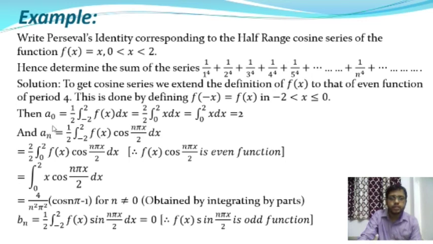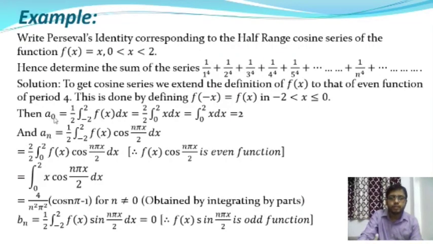So here a0 is equal to 1/2 ∫ from -2 to +2 of f(x) dx. Okay, and f(x) is an even function, so this integration will give 2/2 ∫ over 0 to 2 of x dx, where x is the functional value of f(x). After integration it will give the value of a0, and it will be 2.